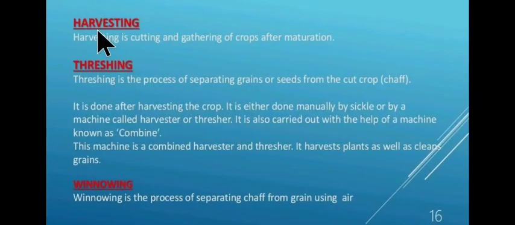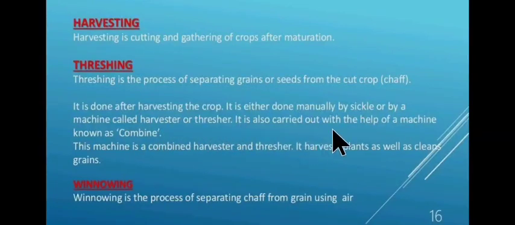Now, what is harvesting? Harvesting is cutting and gathering of crops after maturation. Now, next is threshing. Threshing is the process of separating grains or seeds from the cut crop or chaff. It is done after harvesting the crop. It is either done manually by sickle or by a machine called harvester or thresher.